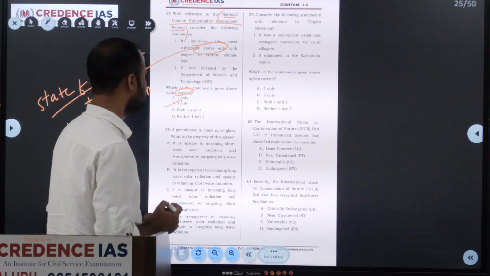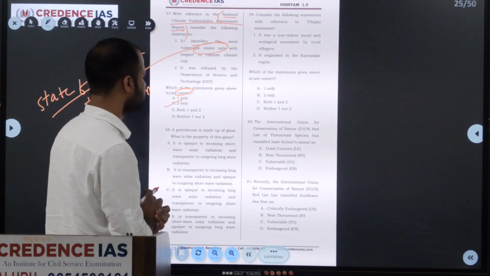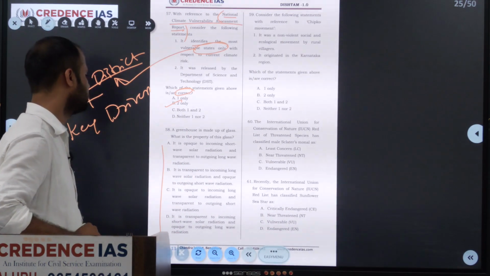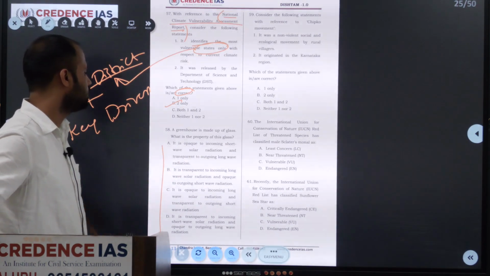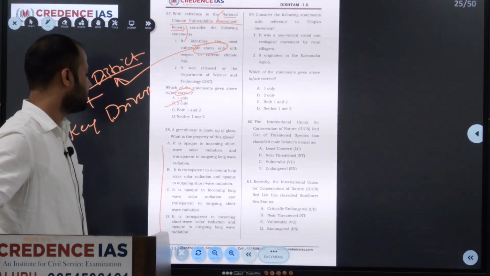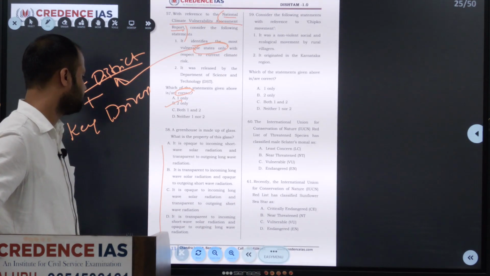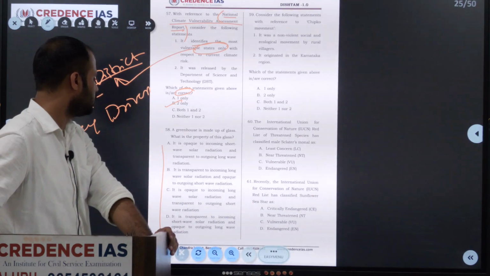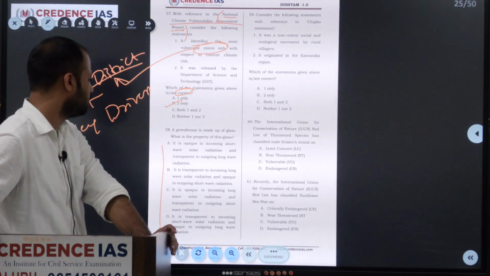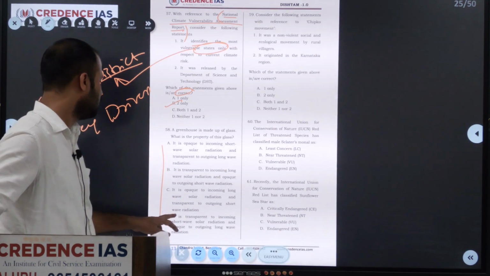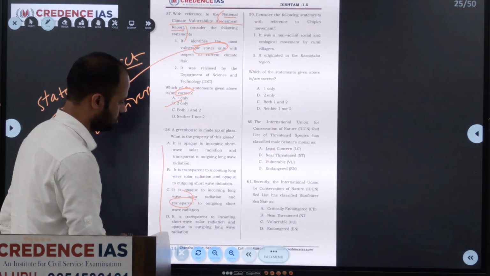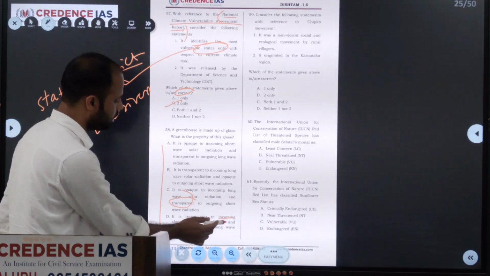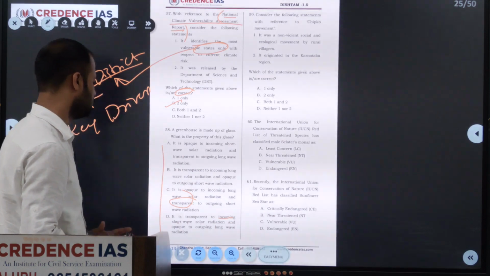The greenhouse is made up of glass. What is the property of this glass? It has given four statements. We have to identify the correct one. It is opaque to the incoming short wave solar radiation and transparent to outgoing long wave radiation. It is transparent to incoming long wave solar radiation and opaque to the outgoing short wave radiation. It is opaque to the incoming long wave solar radiation and transparent to the outgoing short wave radiation. It is transparent to the incoming short wave solar radiation and opaque to the outgoing long wave radiation.